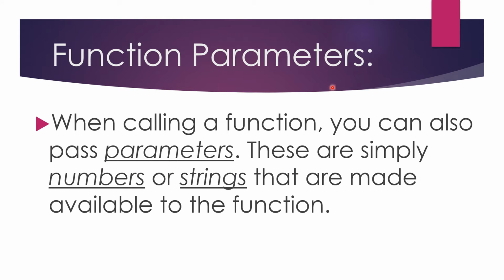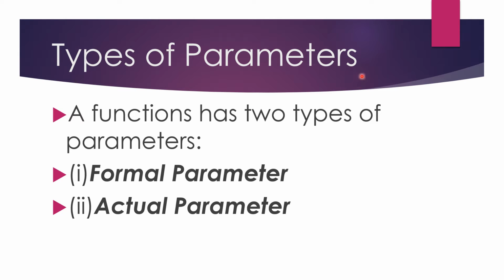So, function parameter. What is a function parameter? Let us see. When calling a function, you can also pass parameters. So what is a parameter? These parameters are simply numbers or strings that are made available to the function. Let us see how many types of parameter there are. A function has two types of parameter. First is the formal parameter, then the actual parameter.